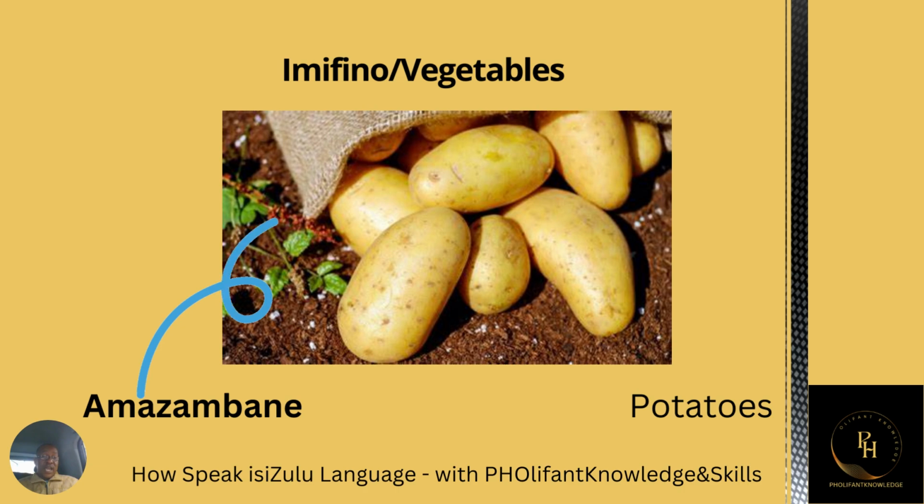You remove that AMA at the beginning of amazambane and you just put I. Izambane. But now we have AMA, ZA, MBANE. Amazambane. That is many potatoes.